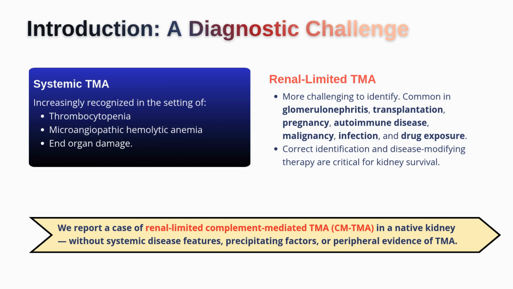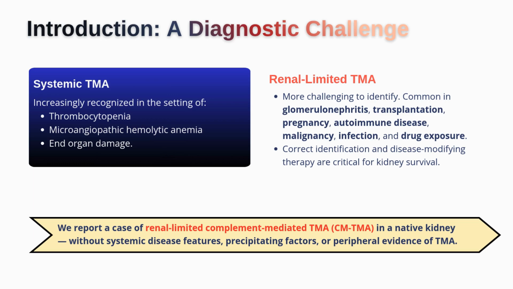It often appears in settings where there are already many competing explanations for kidney injury. For example, in GN, we may blame worsening kidney function on active inflammation. And in transplant patients, we may think first about rejection, CNI toxicity, BK virus, or chronic allograft dysfunction. During pregnancy, we may focus on preeclampsia, HELLP syndrome, volume depletion, or ATN. In autoimmune disease, infection, malignancy, or drug exposure, there are often many overlapping possibilities that make diagnosis even more difficult.